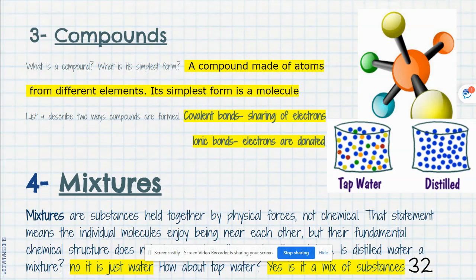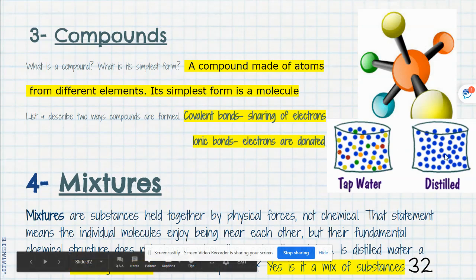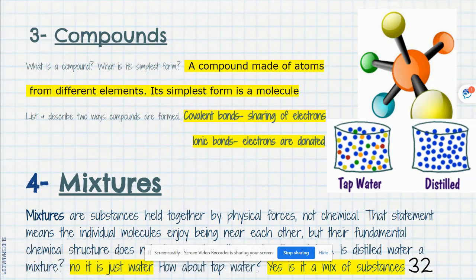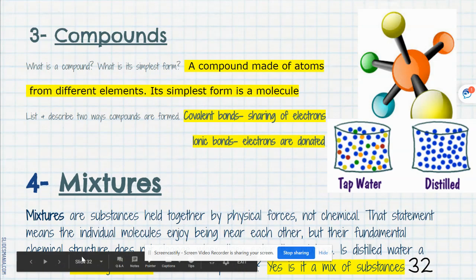Mixtures are substances that are held together by physical forces, not chemical. As we see here in the picture, distilled water is not a mixture. When it's distilled water, all of the molecules are water molecules. Tap water is a mixture. When we drink water out of the tap, we have water, chlorine, iron, different substances in there.